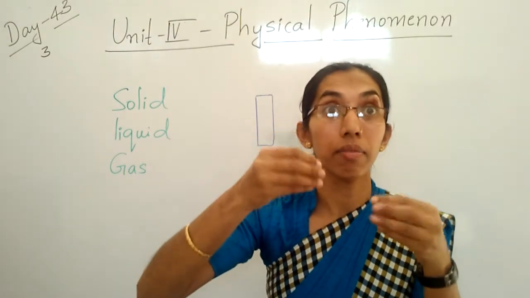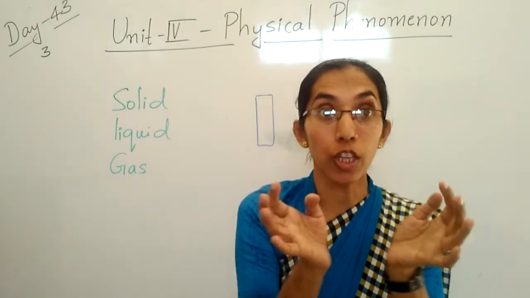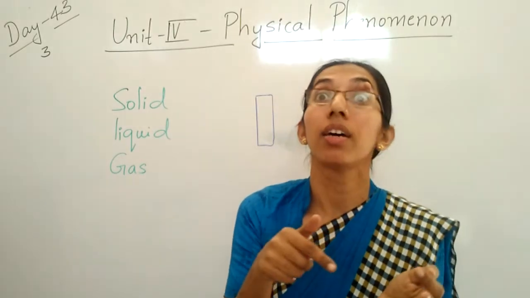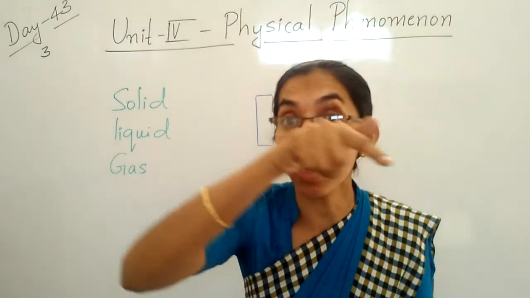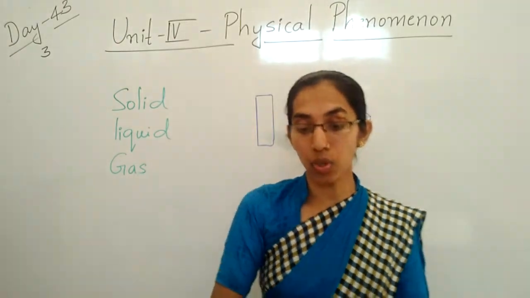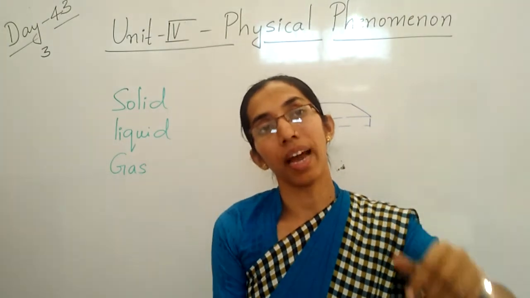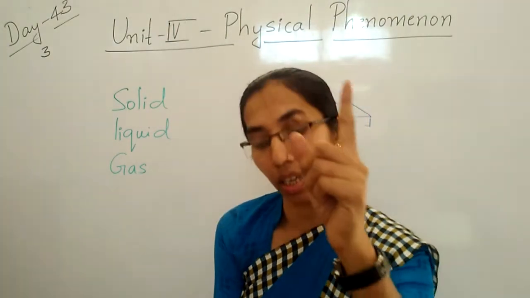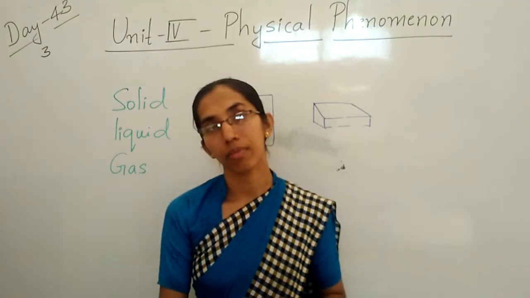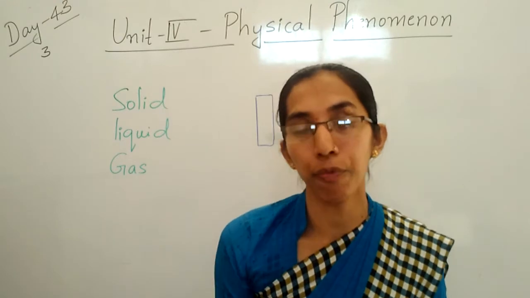Liquid means what? Which flows, like water, you know. So that milk is what? Liquid. So milk takes the shape of that container. Clear, children? Liquids flow and can be carried around in bottles or cans. Liquid can flow.